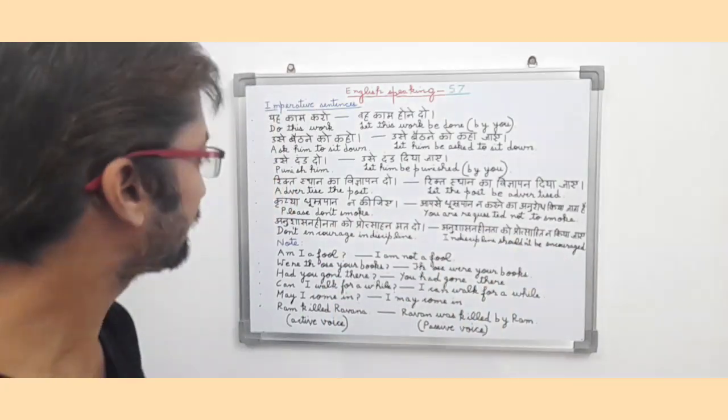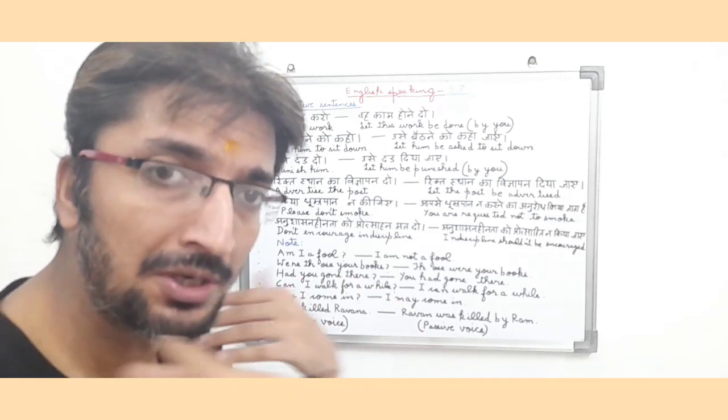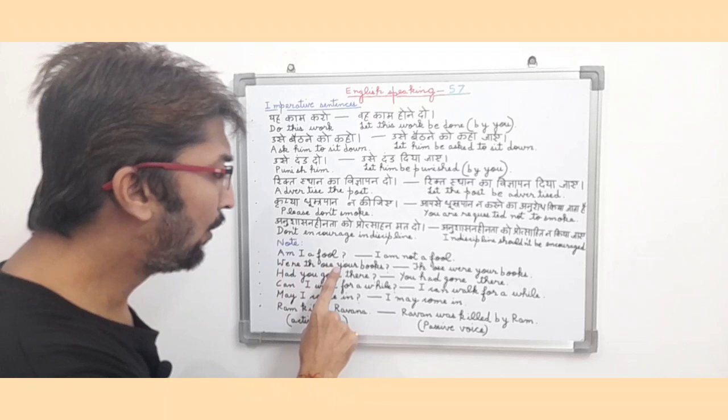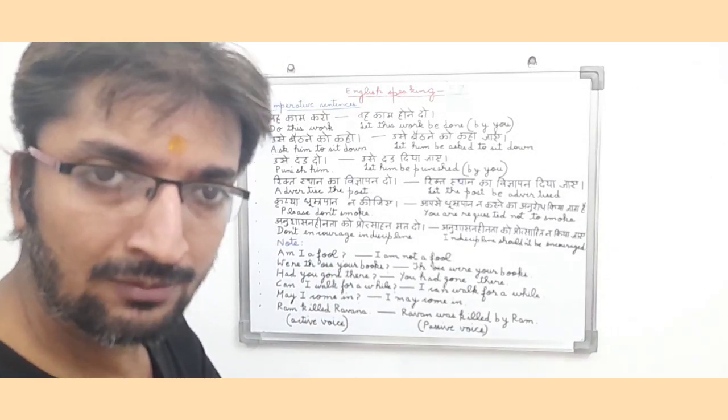So friends, now we are going to note some important points in English sentences. Note, am I a fool? Basically it is an interrogative type question, friends.